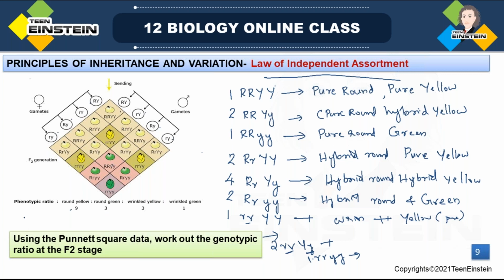Here how will you write the genotypic combination? 1:2:2:1, 2:4:2, 1:2:1, 2:4:2, 1:2:1.